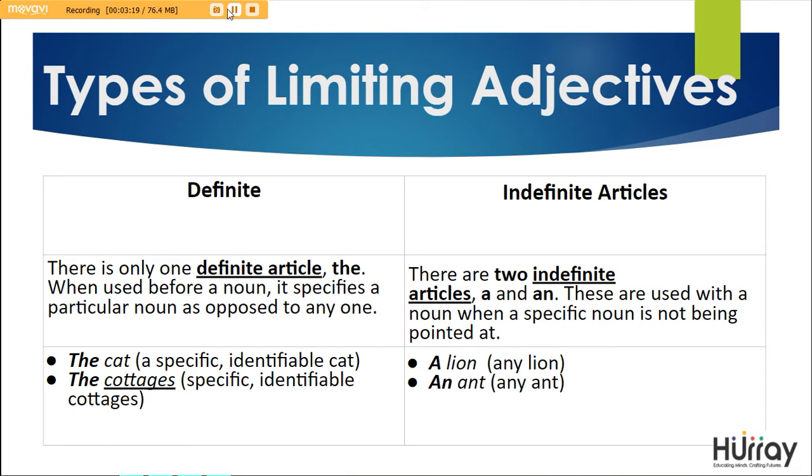There are two indefinite articles, namely a and an. These are used with the noun when a specific noun is not being pointed at. For example, a lion, which could mean any lion, or an ant, which could mean any ant.